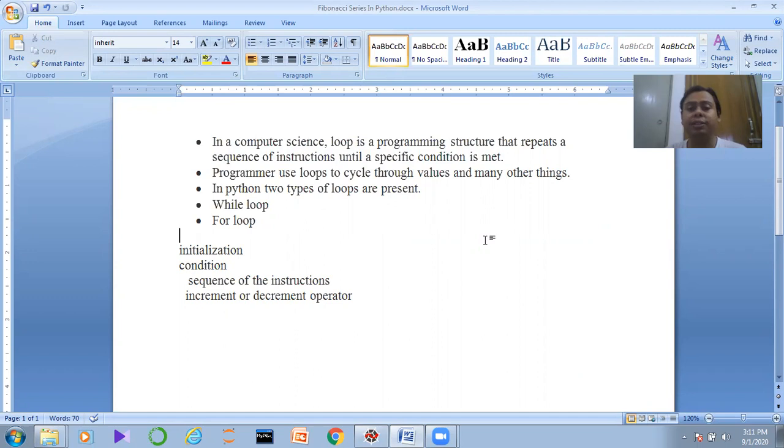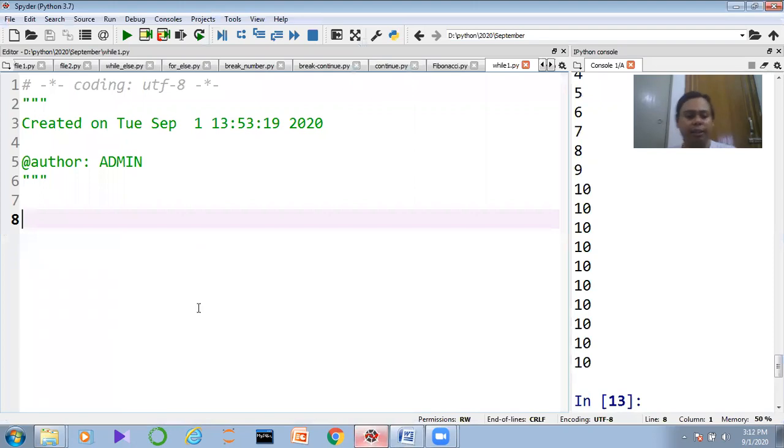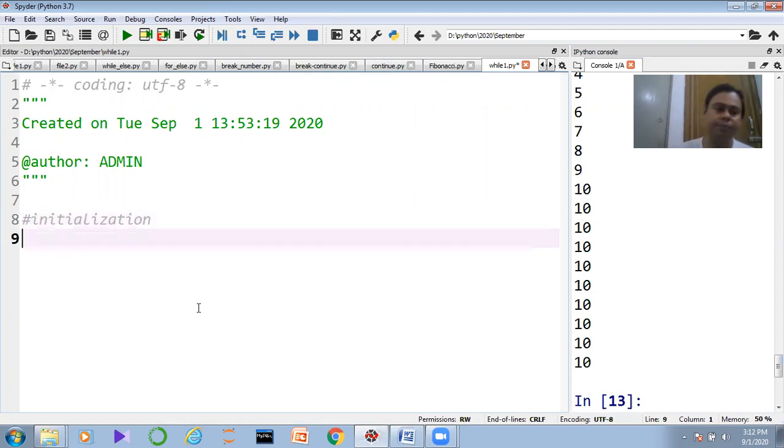Now, what is the implementation of the while loop? From here, we'll start. In the while loop, we have some basic components. One is called initialization, the second is the condition, and the last is the sequence of instructions along with an increment or decrement operator. It will begin from the initialization. So let us flip to our Anaconda Spyder and start doing some programming so we can understand this practically. Let me write a code here.